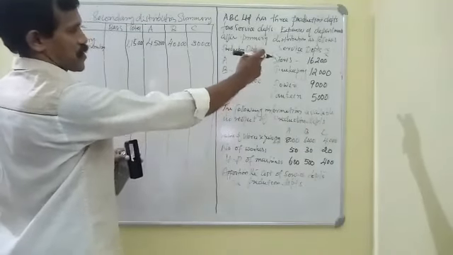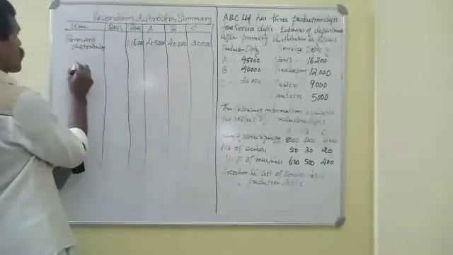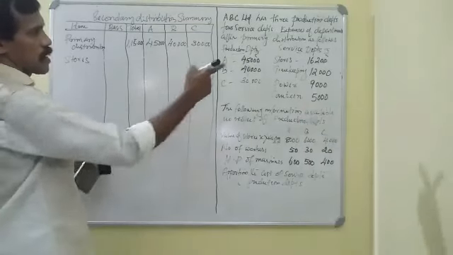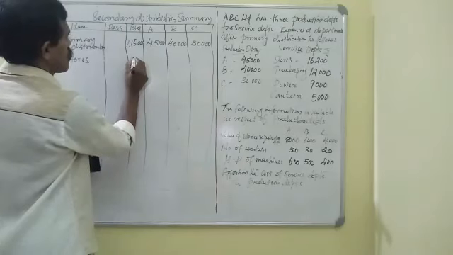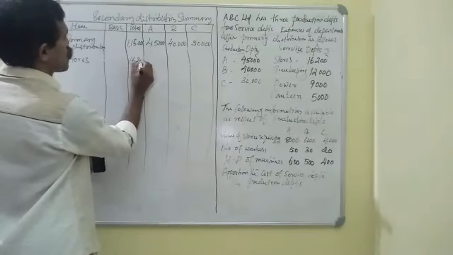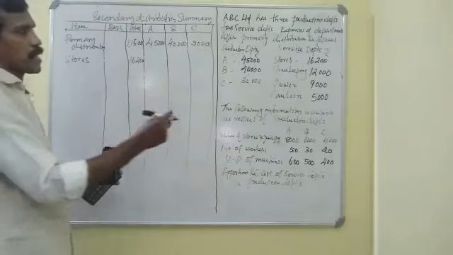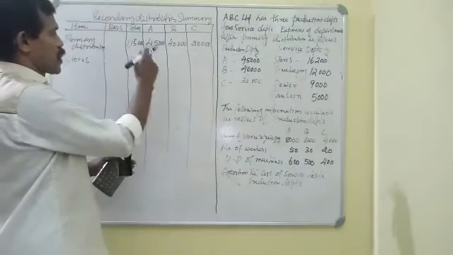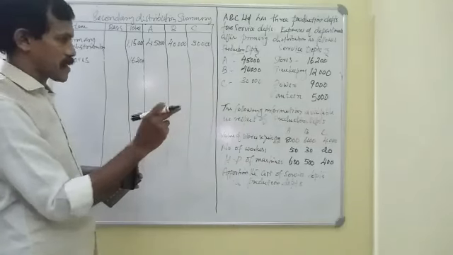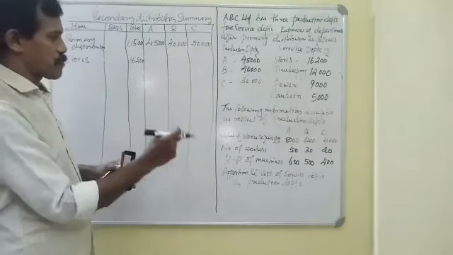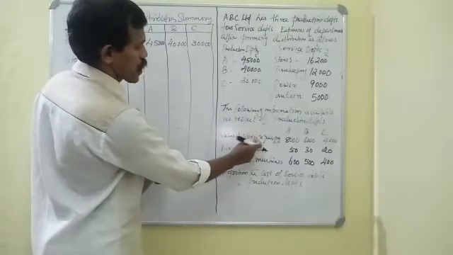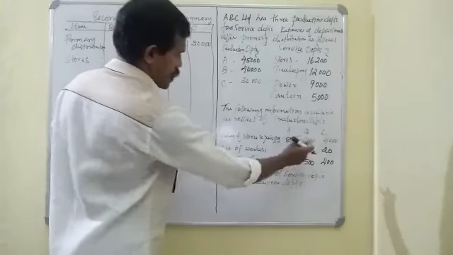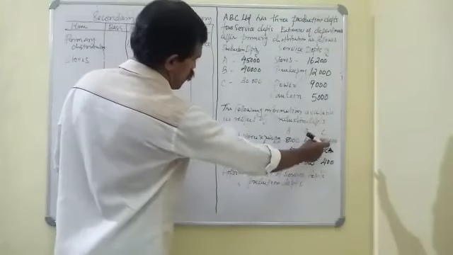The first service department is our stores department. Its amount is 16,200. We have to apportion this stores department overhead among production departments A, B and C. The basis for apportionment here is value of stores requisitioned: 8,000, 6,000 and 4,000, that is 8, 6, 4.